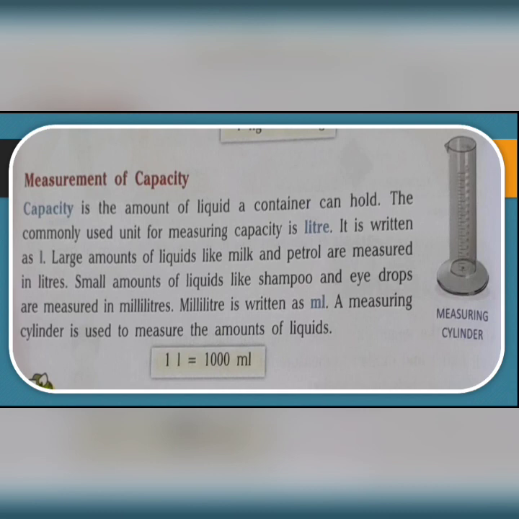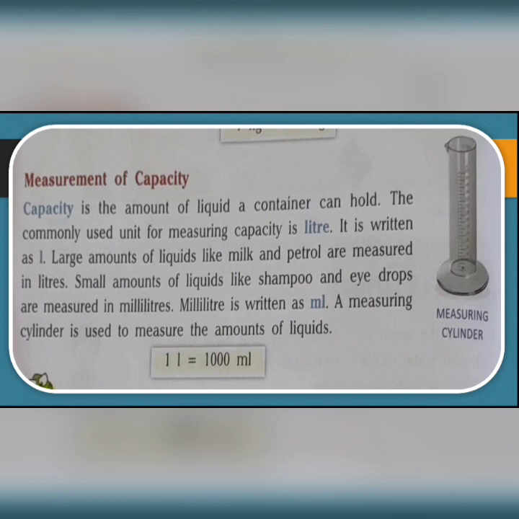Next, let us learn about measurement of capacity. Capacity is the amount of liquid a container can hold. The commonly used unit for measuring capacity is liter. It is also written as L, small letter L. Large amounts of liquids like milk, petrol are measured in liters, and small amounts of liquids like shampoo, eye drops are measured in milliliters, which is written as ml.